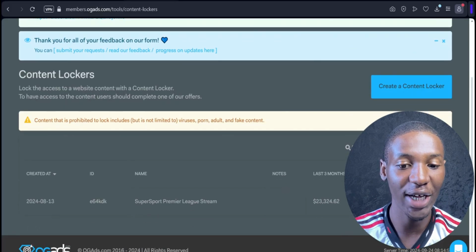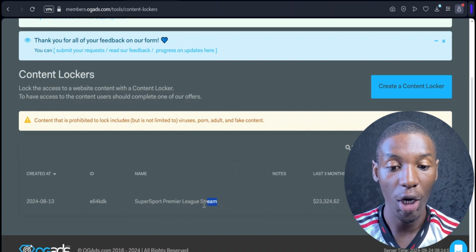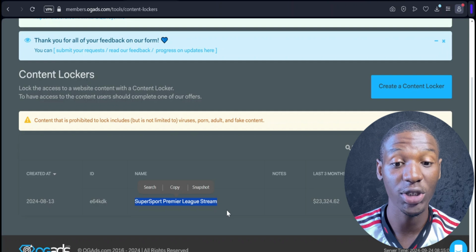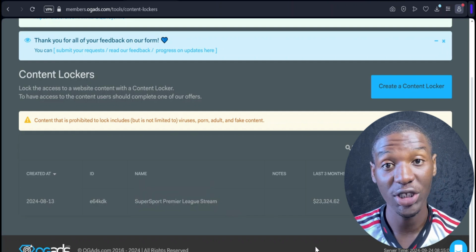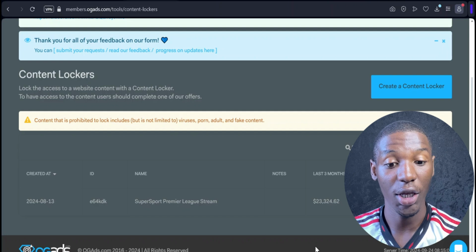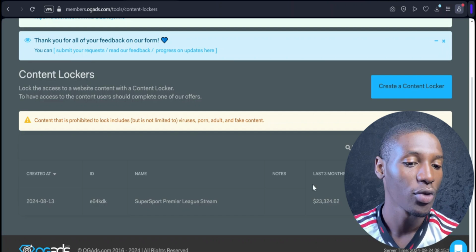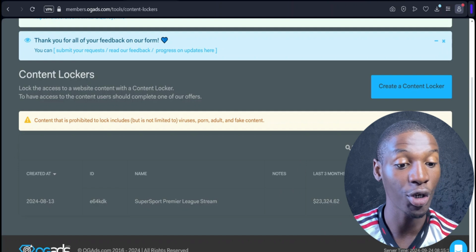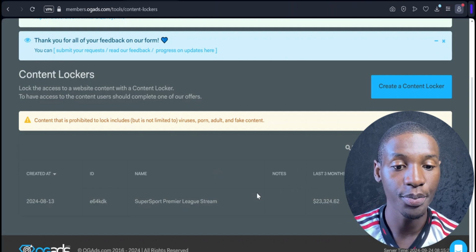So this is the page where you can see all the content lockers that you have created in the past, right? You can currently see the content locker that I'm using on this account right here. It's a Super Sport Premier League stream locker, right? So what I did is I got a programmer to create a content locker specifically that looks like the Super Sport Premier League site, right? So that was what I've been running on this account right here. You can see the revenue it has made, right? So what we're going to do is come over here at the top section where it says create a locker.